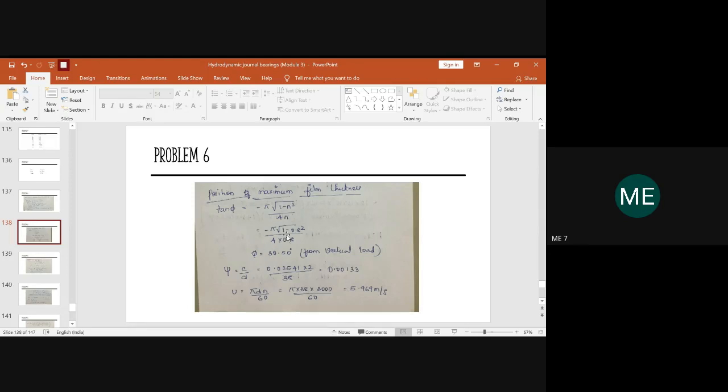Please substitute the value, calculate and let me know how much you are getting. Be quick. Write down the formula as minus pi into root of 1 minus n square upon 4n. Substitute the value of the eccentricity ratio and calculate what value of phi you are getting. Are you getting 30.50 after the calculation?